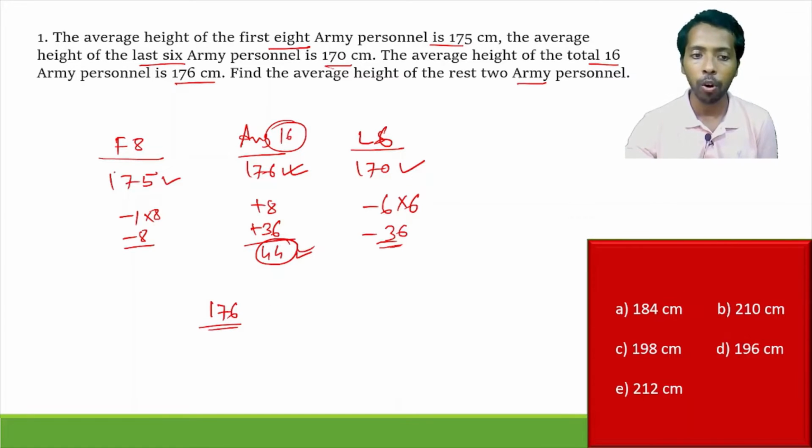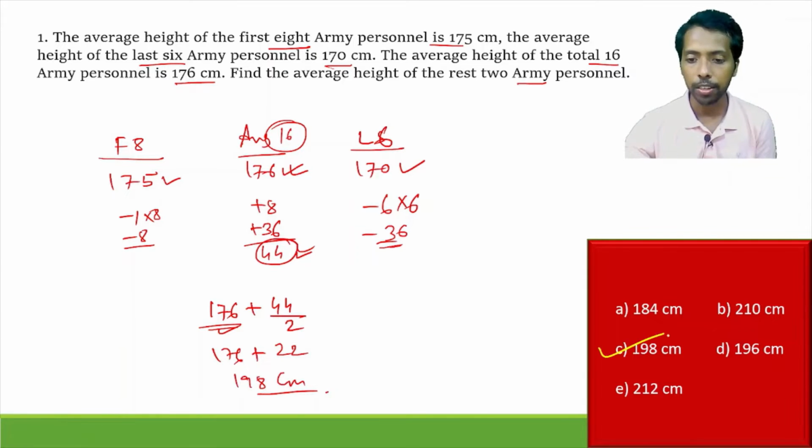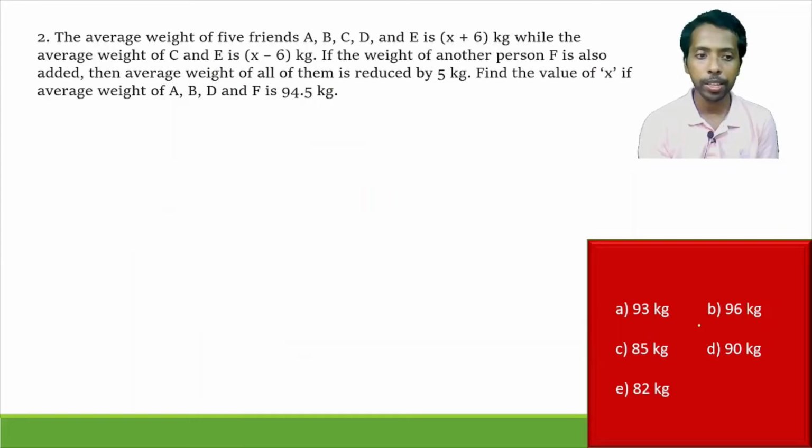Why? Because the average height of the rest of the 14 persons is not 176 but less than that. So to fix this part, we have to add something extra. So 44 is for the rest of the 2 persons, so we have to make this one also an average. So 22. So 176 plus 22, that gives us 198, which is in centimeter, right? So our answer here is option C. Moving to the next one. Here's question number 2.